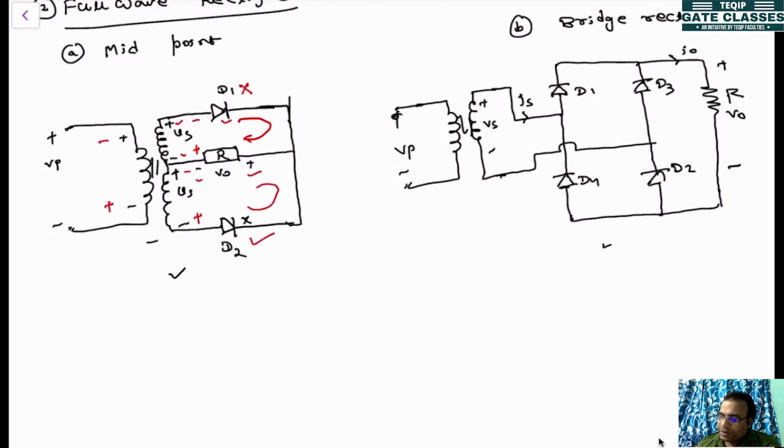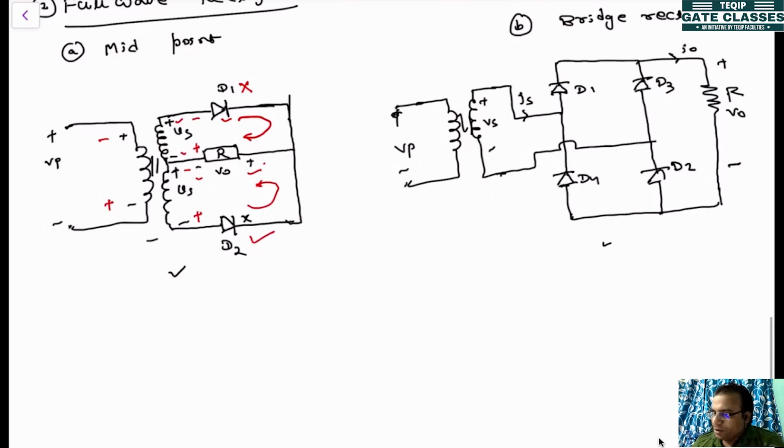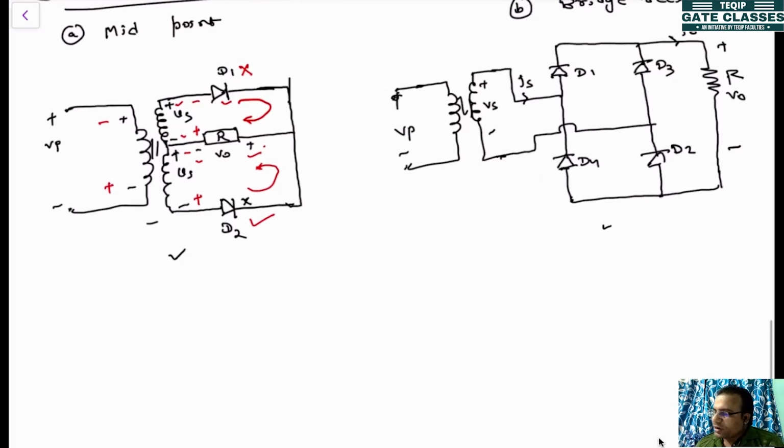Now current will flow in this path. So the polarity of the voltage will be the same, plus minus. So current will also flow unidirectionally. That is the main purpose of DC. So current flows unidirectionally, and the voltage polarity is also the same. So this is how we'll get the rectified output. We'll draw the waveform shortly.